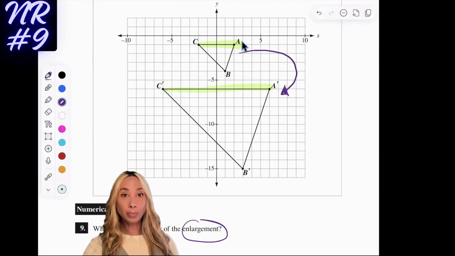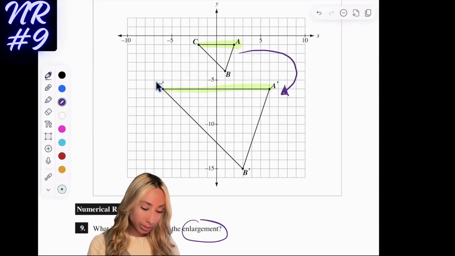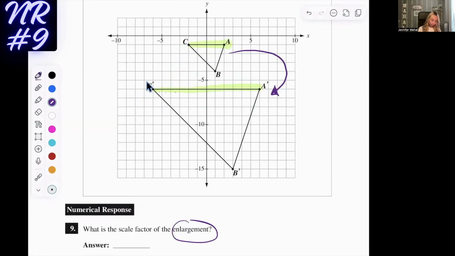So for this question though, when I count it out, I am going to go through each part of the new image. That gives me 12. And then the original was 1, 2, 3, 4. Notice how I am using corresponding sides, right? I cannot count the length on this side and then count the one on this side for the other triangle. It has to be the same sides. So 12 divided by 4 gets me to 3. So the scale factor for this is 3.